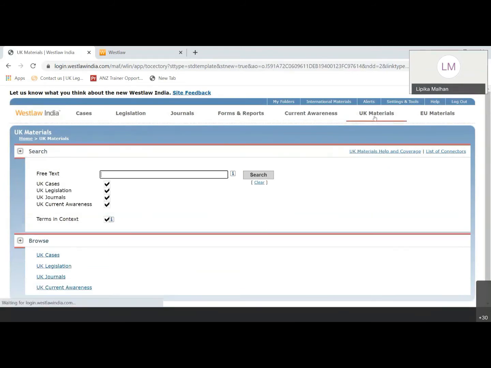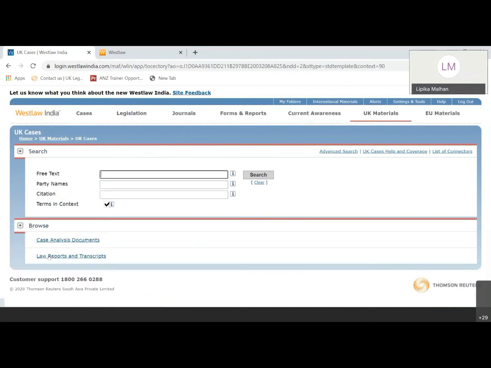Moving on to UK materials. For UK, you will find everything in the browse section. As you can see here, we have UK cases, legislation, journals, and current awareness. There's also a common tab which searches across all of these 4 options. If you want to search by topic, you can simply click on UK cases, for example.